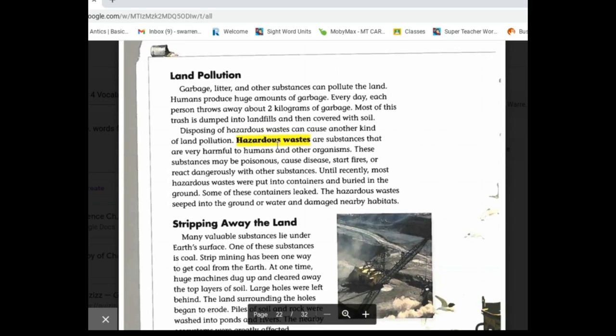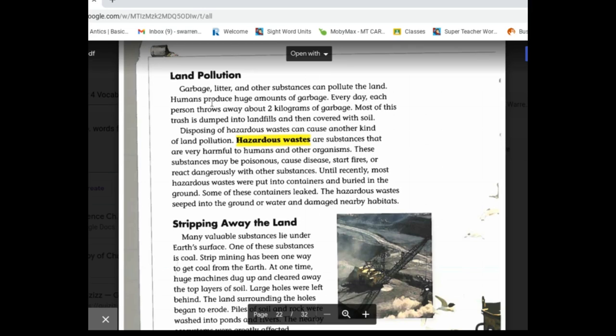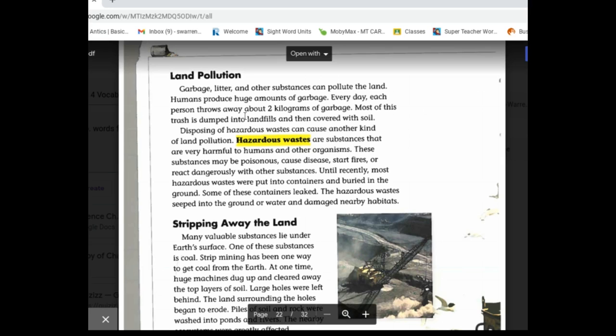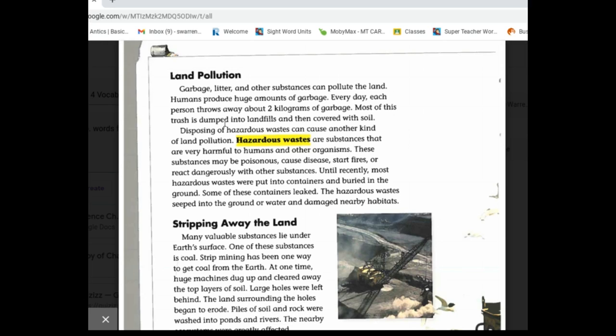Land pollution. Garbage, litter, and other substances can pollute the land. Humans produce huge amounts of garbage. Each day, each person throws away about 2 kilograms of garbage. Most of this trash is dumped into landfills and then covered with soil.